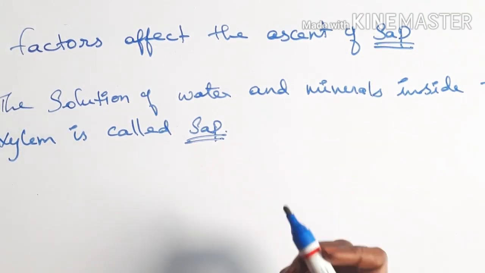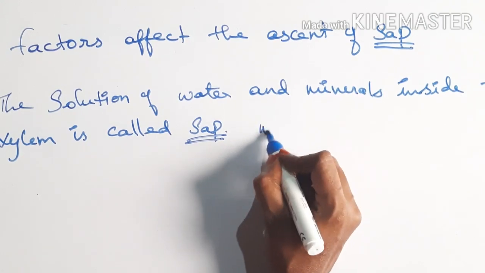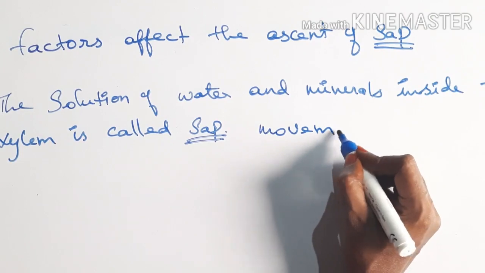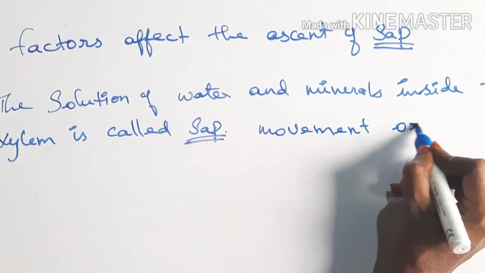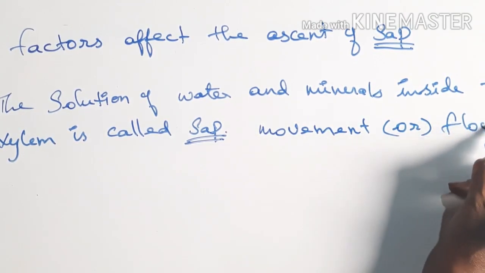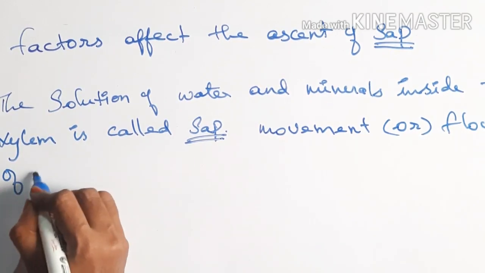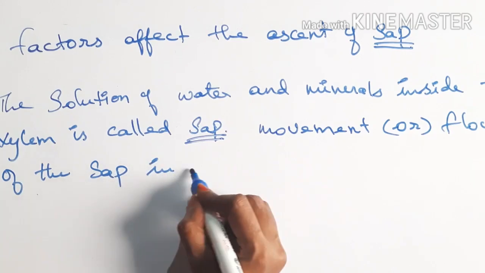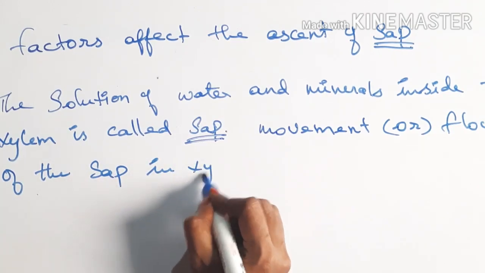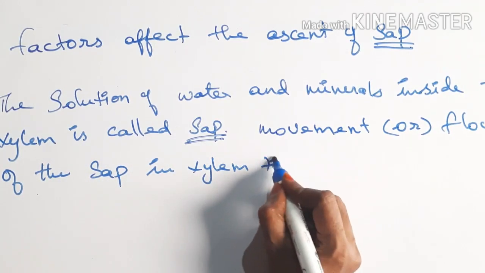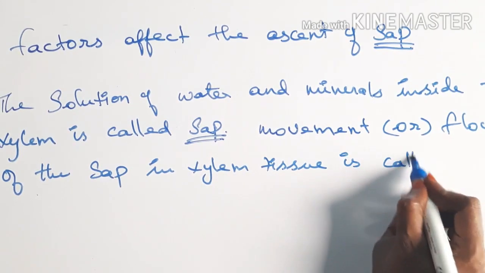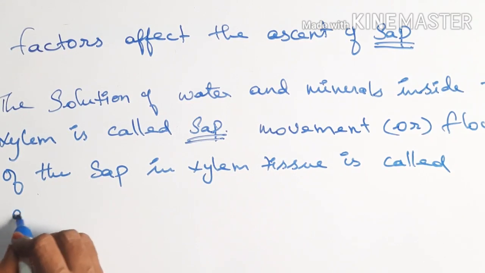So the movement or flow of the sap in the xylem tissue is called ascent of sap.